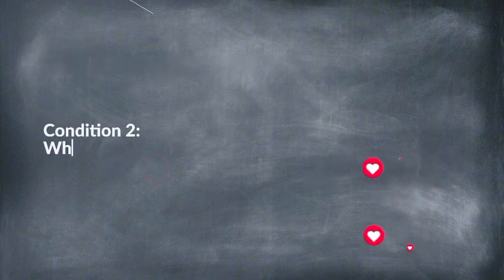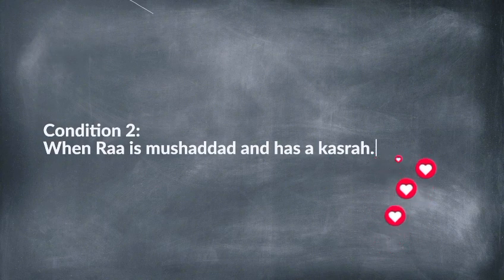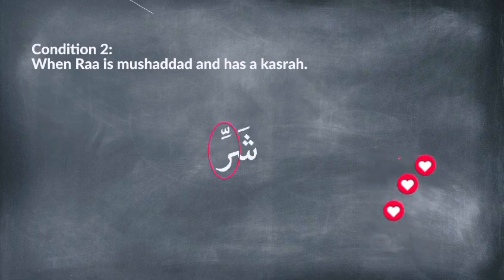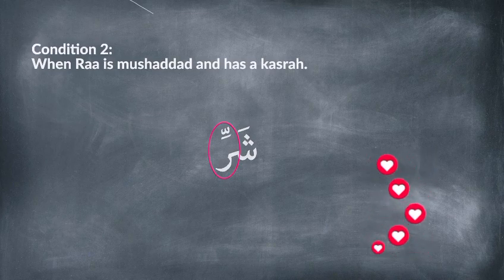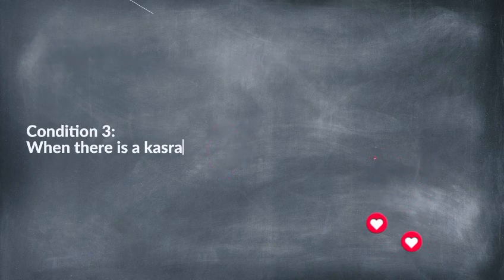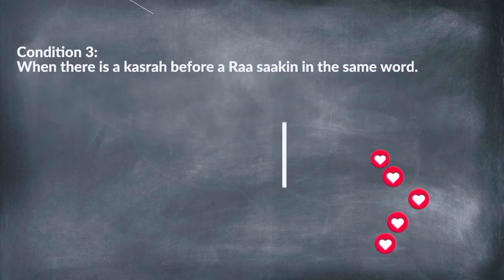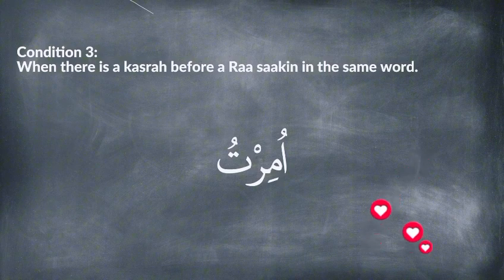The second condition is when Ra is mushaddad and has a kasra. For example, شر. Because the mushaddad Ra carries a kasra, it is pronounced lightly. The third condition is when there is a kasra before a Ra sakin in the same word. For example, أمرت. Here the letter before Ra sakin has a kasra in the same word, so the Ra is